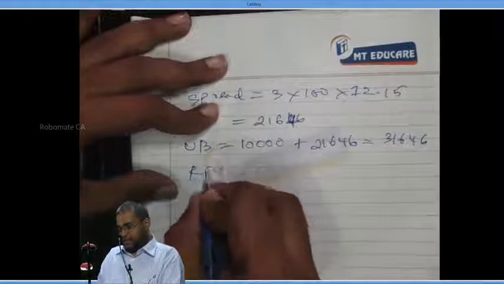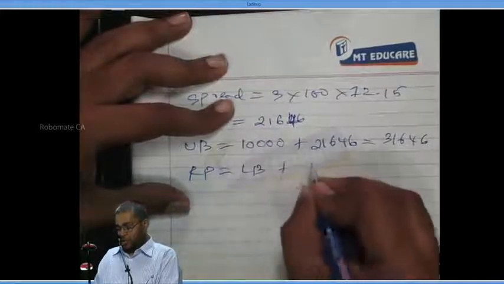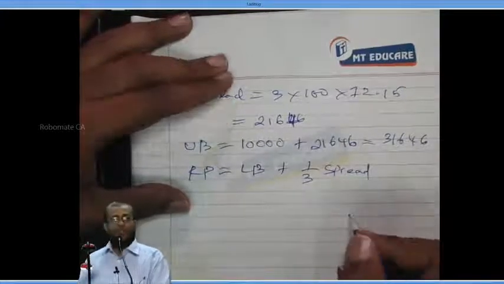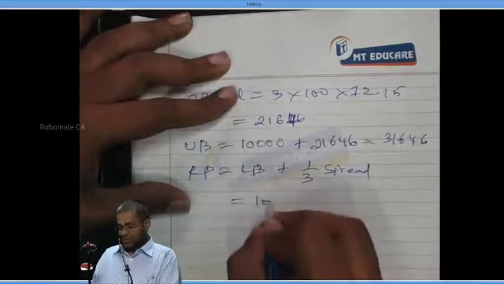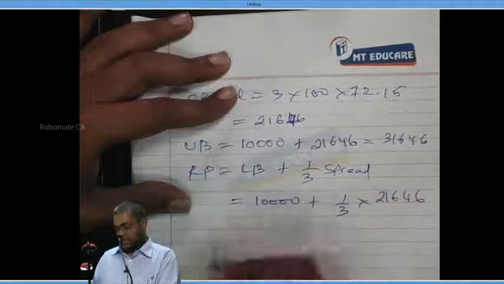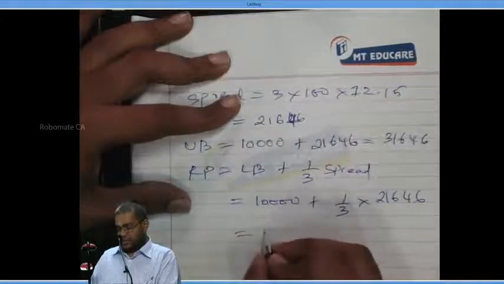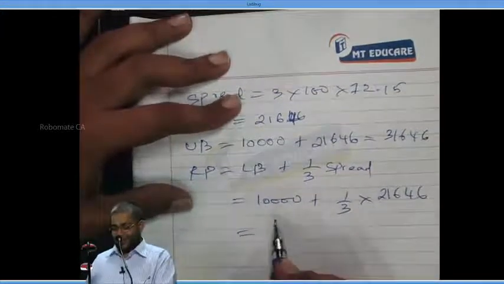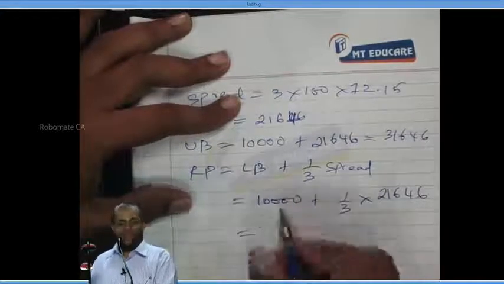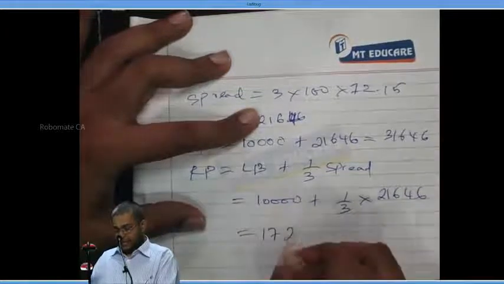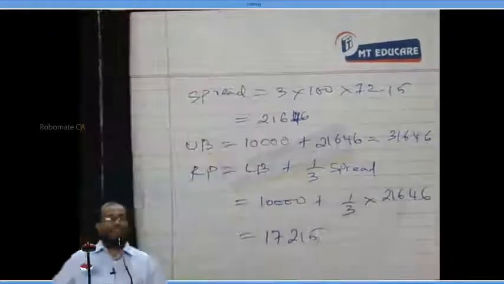Return point is equal to lower bound plus 1 by 3 spread, which is equal to 10,000 plus 1 by 3 into 21,646. What is the number? 17,215. Everybody, yes or no?